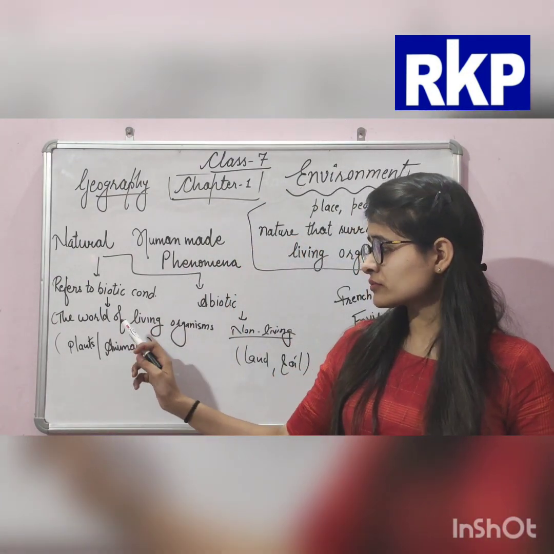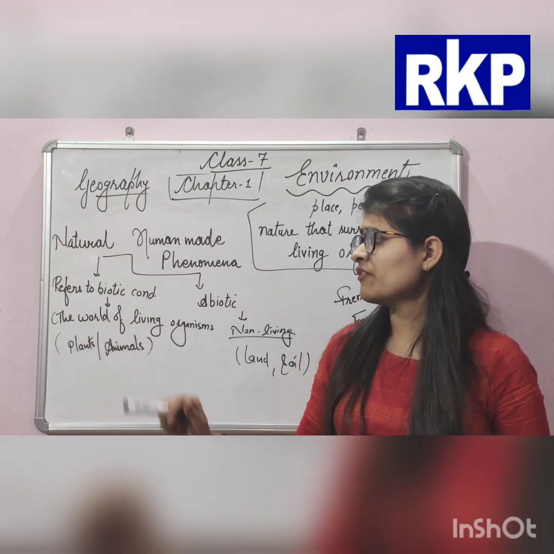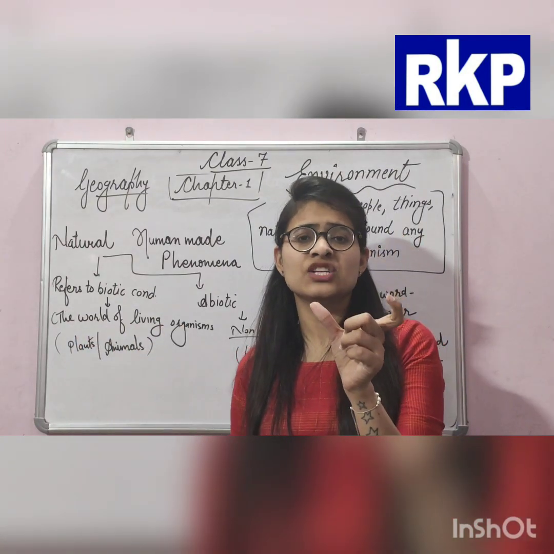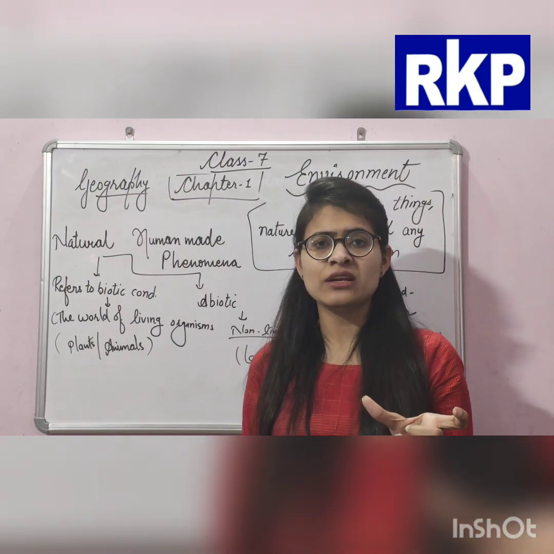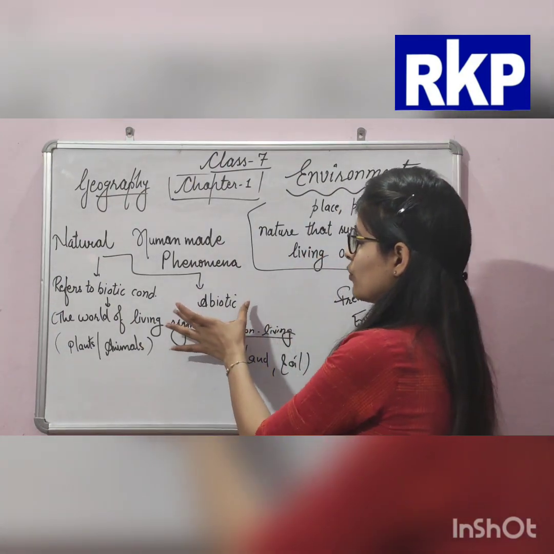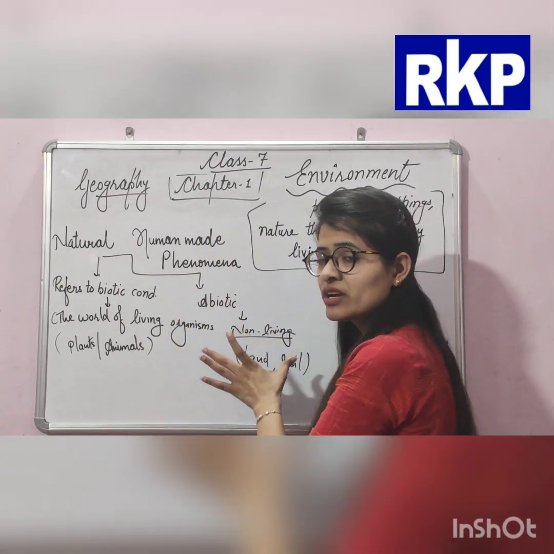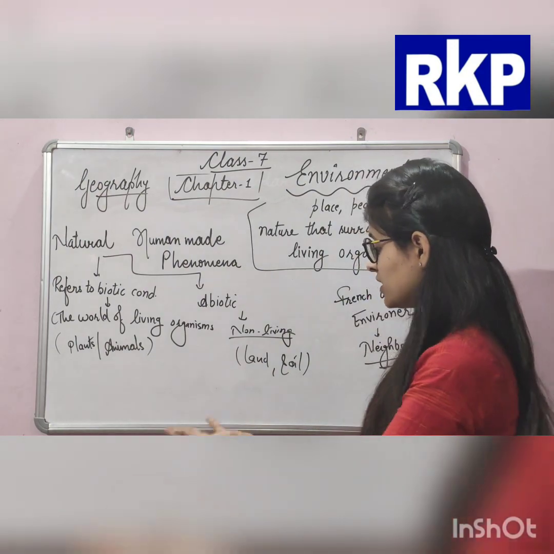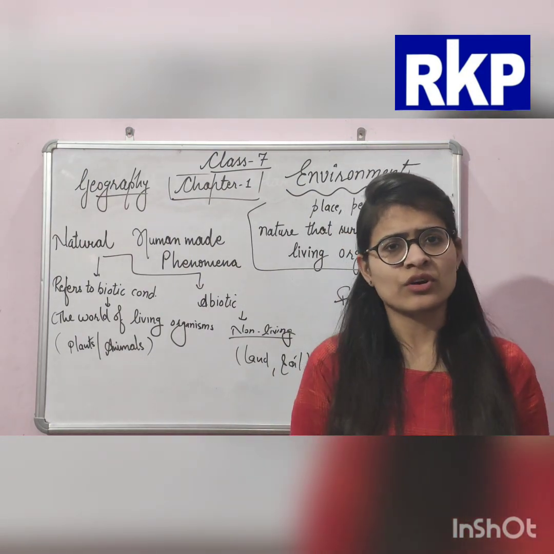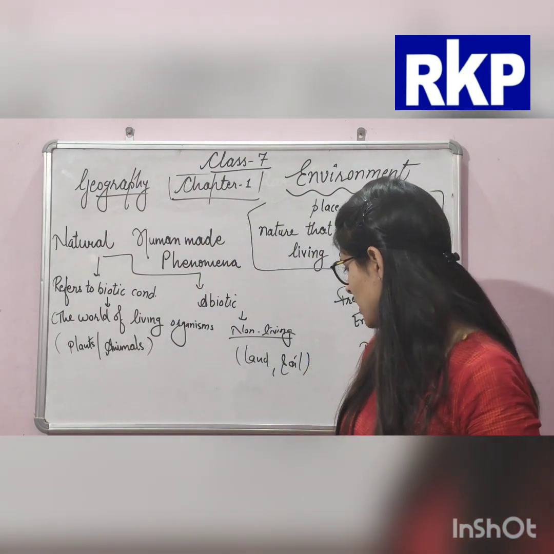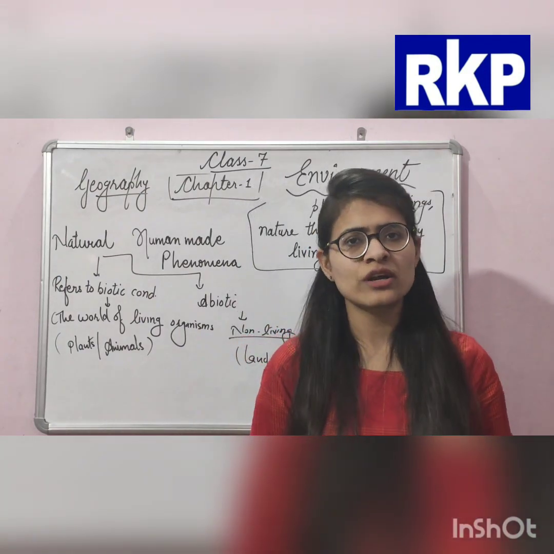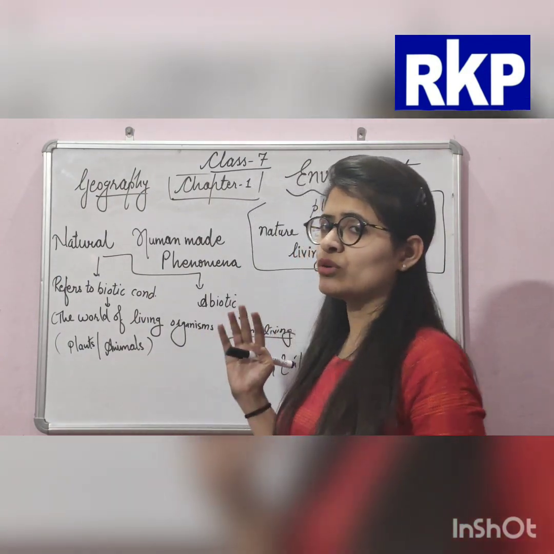In biotic conditions, what things can be included? Plants and animals. And in abiotic, what things can be included? Non-living things. Obviously, there will be land, soil, water, air. These are all things that will be included in abiotic. So this was about our environment.